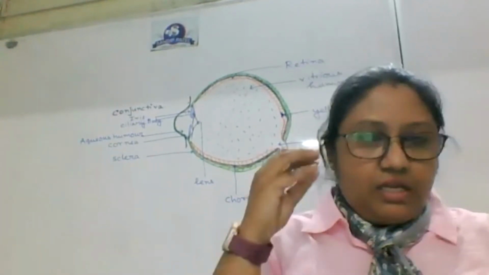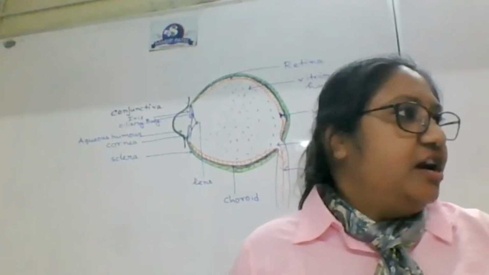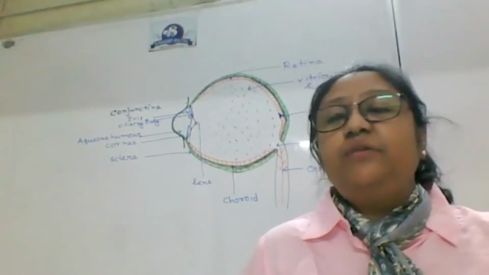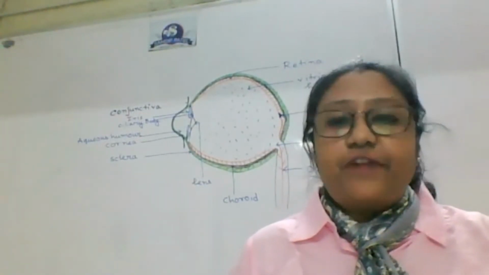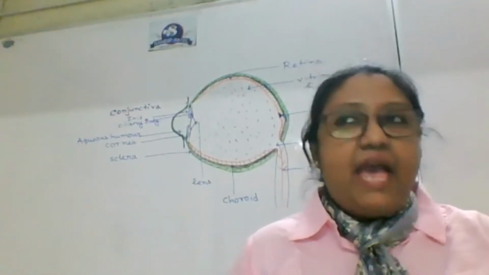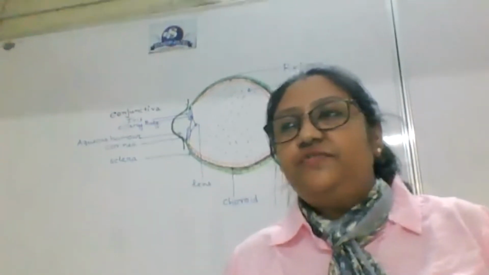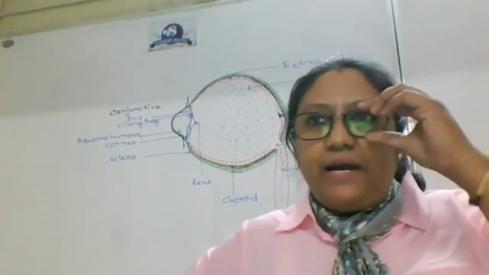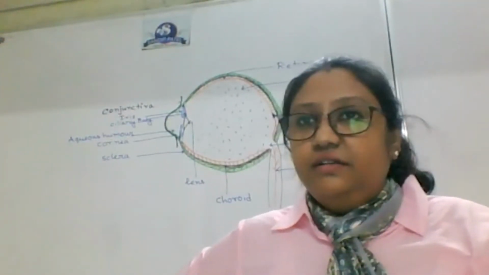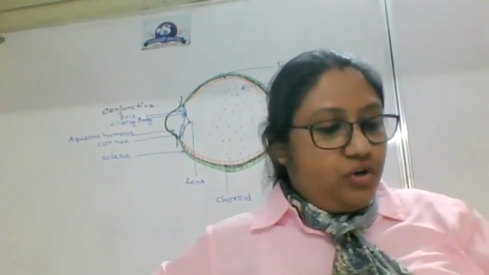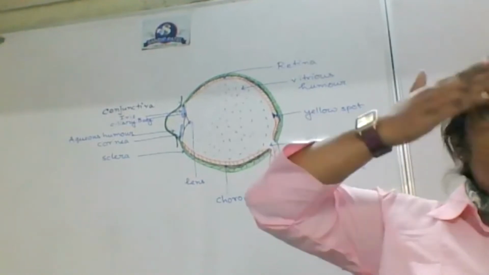So the sclera is obviously opaque. As I said, it cannot allow the passage of light. Apart from that, it is bluish white in color. Lots of fibrous tissue is present there, and most of the area of sclera we actually cannot see. How much can we see? Only a small part. At the back side also, the outermost layer is what? Sclera only. Understood?